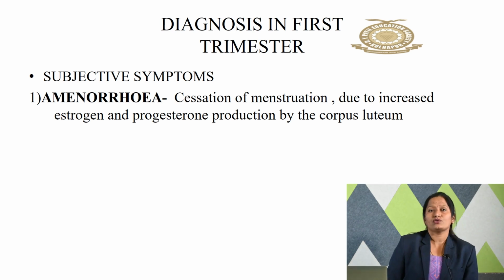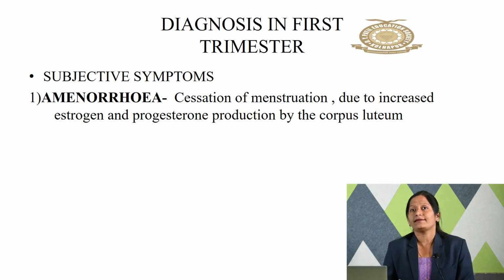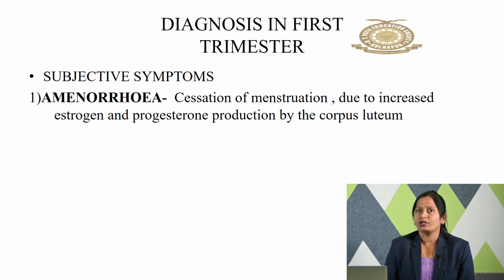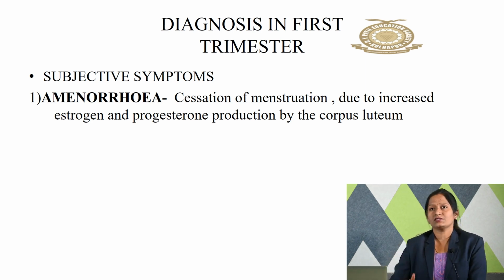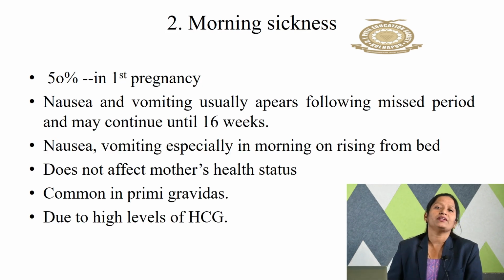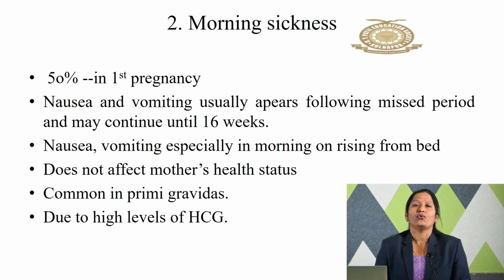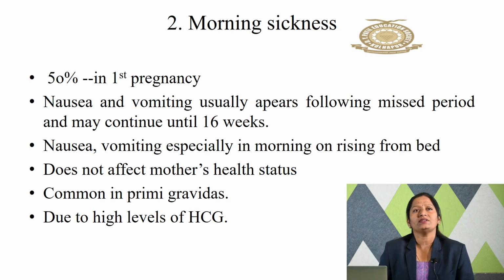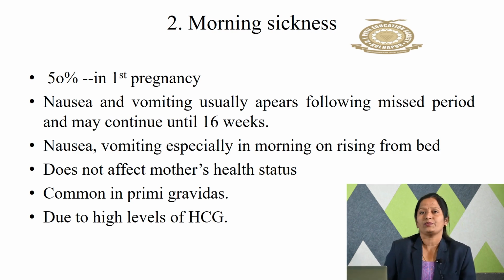So what is this corpus luteum? When the ovum gets released, the remaining body is called the corpus luteum, also called the yellow body. So that is the first diagnosis of the first trimester, that is amenorrhea. The next diagnosis is morning sickness. Morning sickness happens in about 50% of pregnancies, and mostly it is seen in primigravida women. So what is there in this heading?